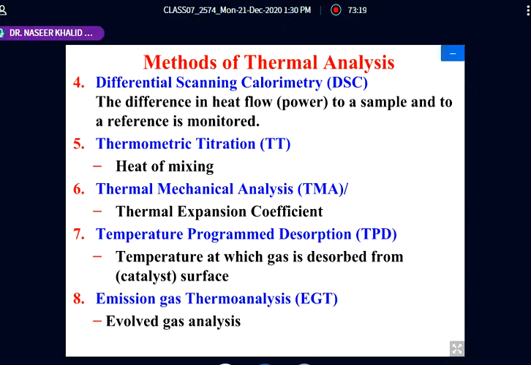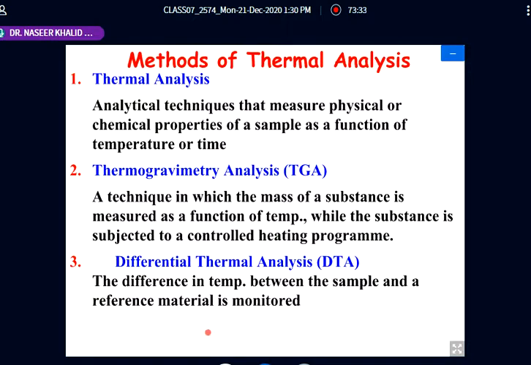The next one is differential scanning calorimetry. It is exactly the same as DTA, just that in this one there is a difference, because there is a difference between the sample and the reference material.